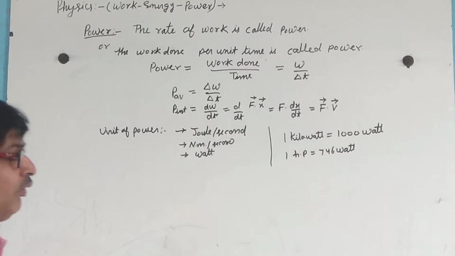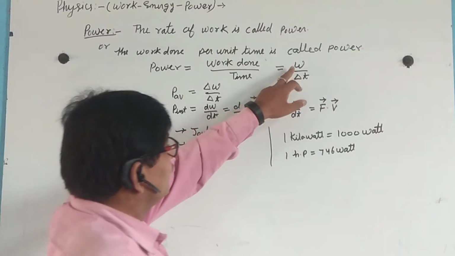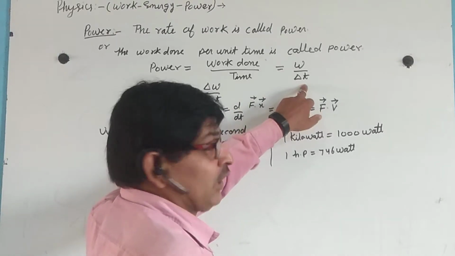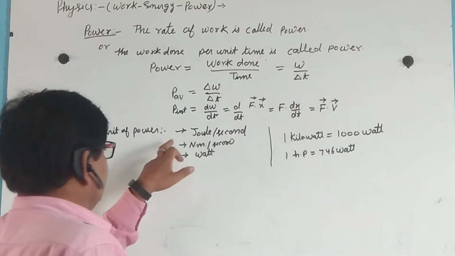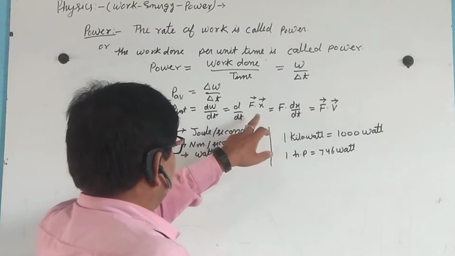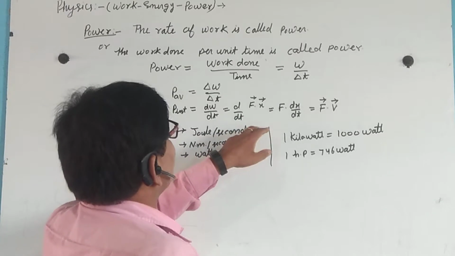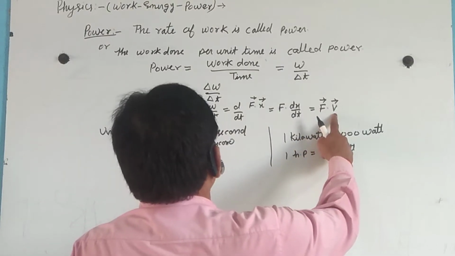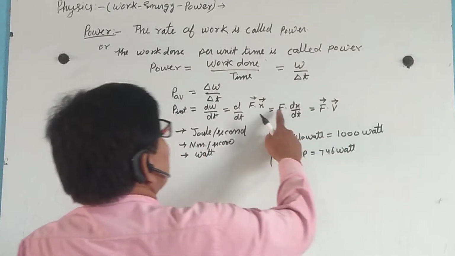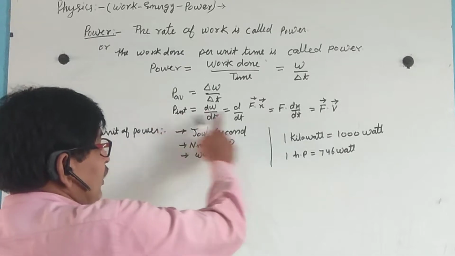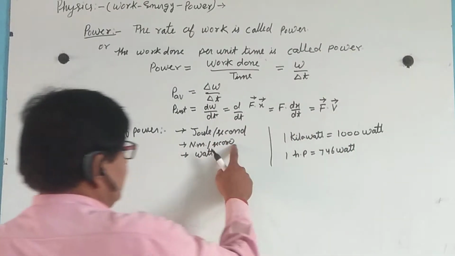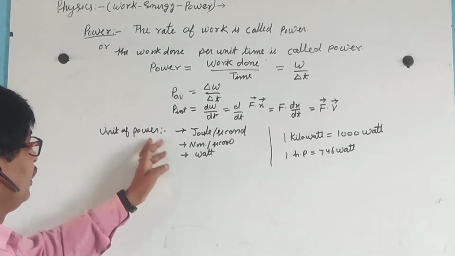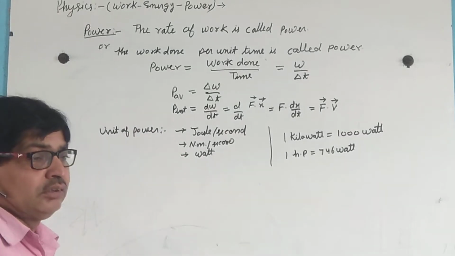Now the unit of power: W is joule and this is time, so joule per second. Also we know that force is in Newton and velocity is in meter per second, so the unit of power is Newton meter per second, and as you see here, the unit of power is watt.